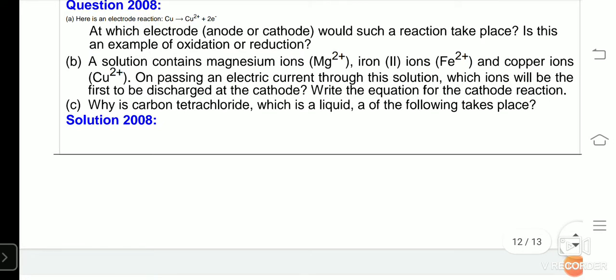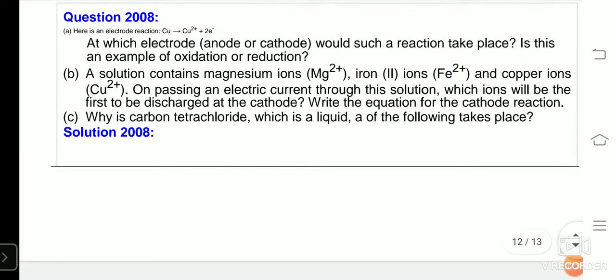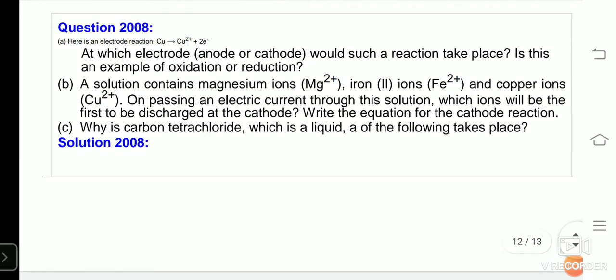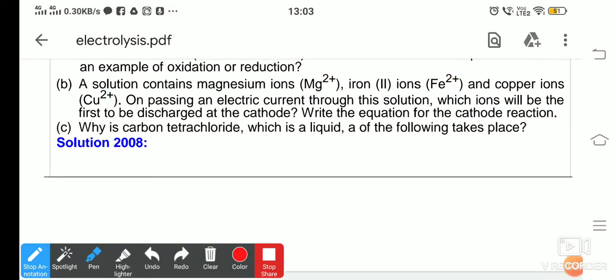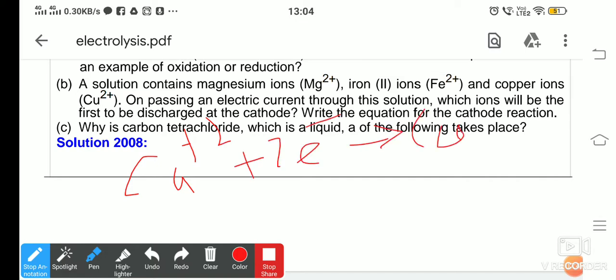Now, please remember, students, elements with least reactivity will get deposited first. So, out of magnesium ion, iron ion, and copper ion, as we have seen in the reactivity series, copper is below hydrogen, so it is least reactive. Therefore, copper ions will get deposited at the cathode by gaining 2 electrons. The reaction you have to write will be copper 2 plus ion plus 2 electrons gives you copper, which is deposited at the cathode.